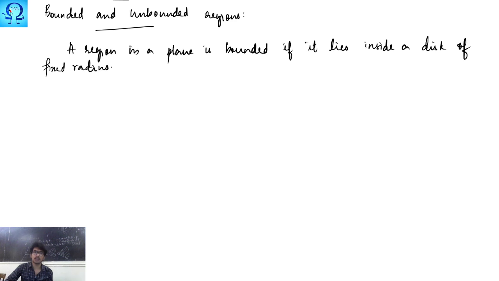If it is not bounded, then it is unbounded. So we simply say otherwise it is unbounded.